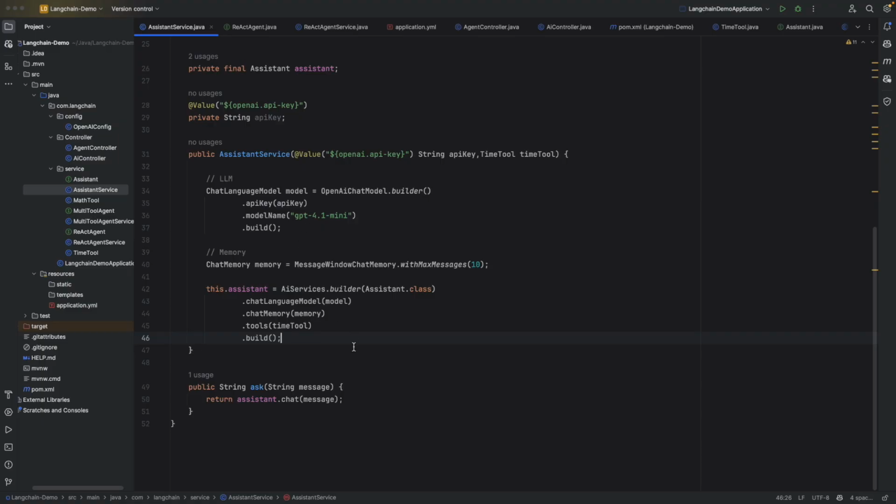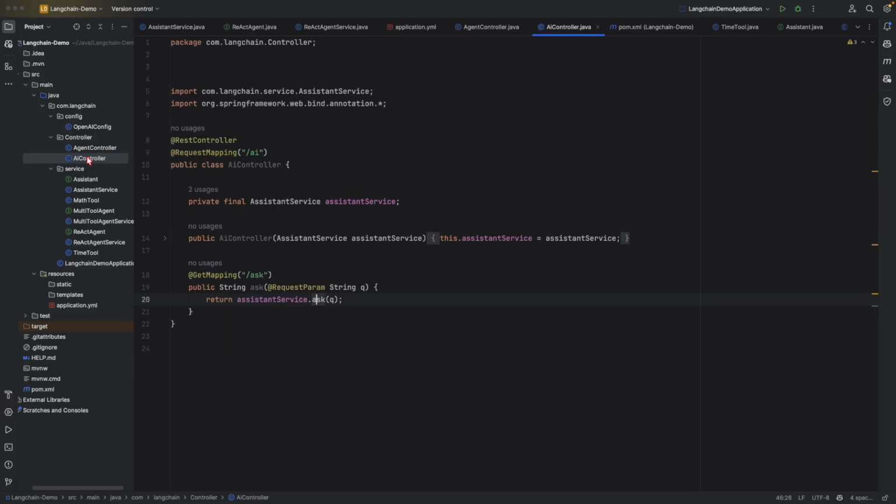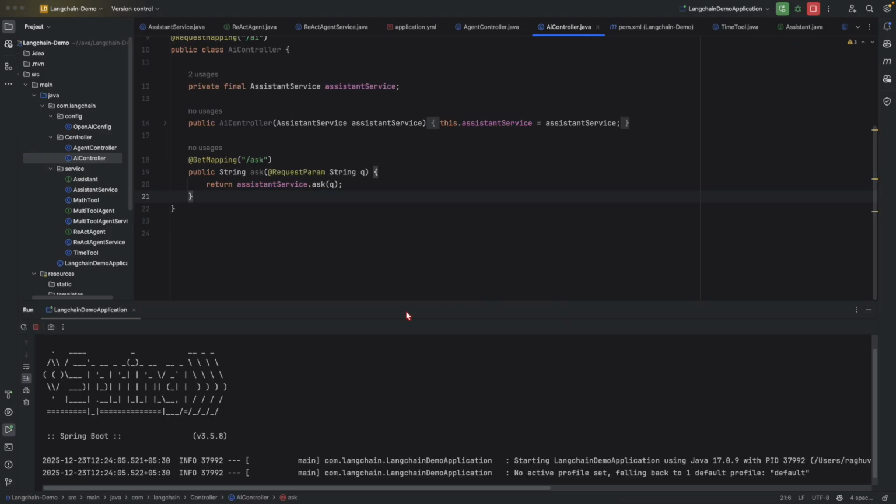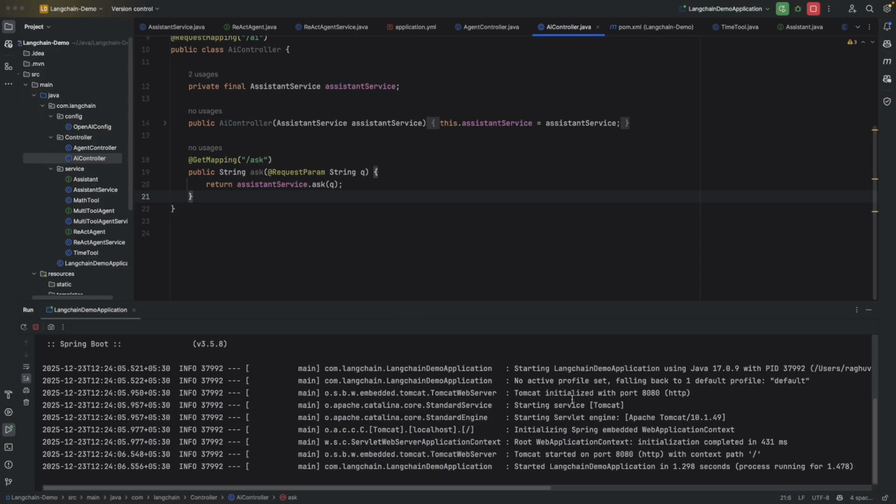Now how will the flow work here? Let me just show you the API. This is the API that is going to be called, and I'll first run this, and then we'll discuss how the flow is working. Okay, so I have started the application.